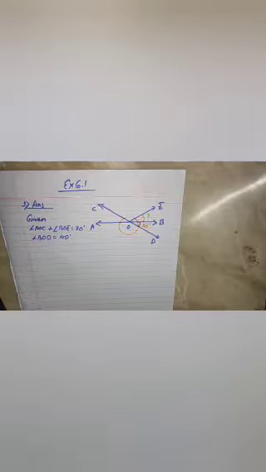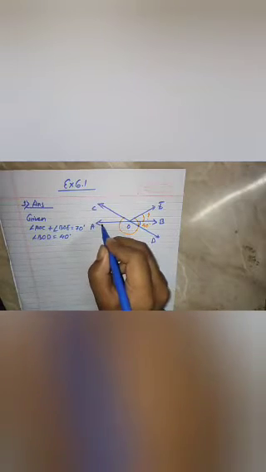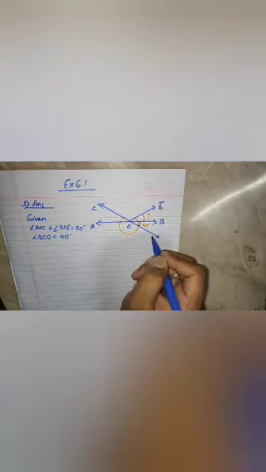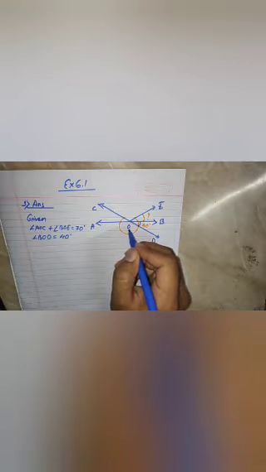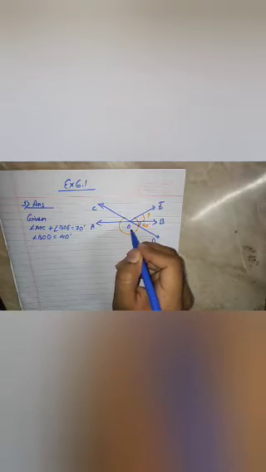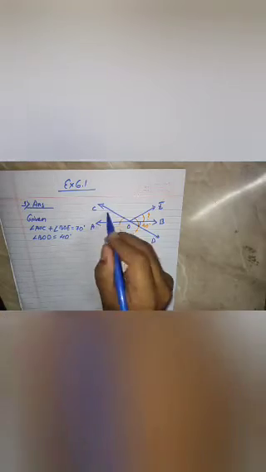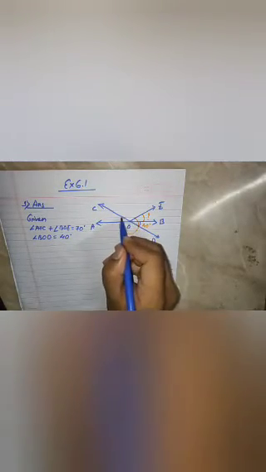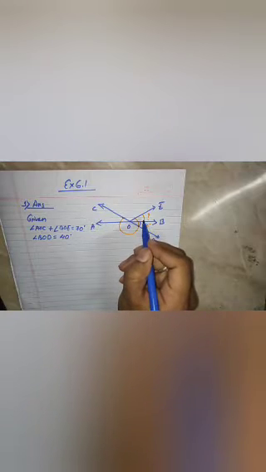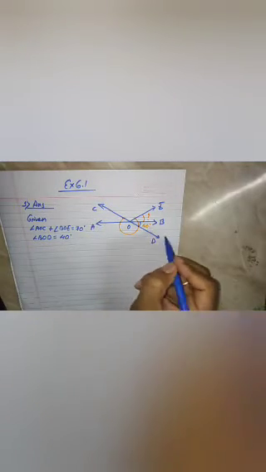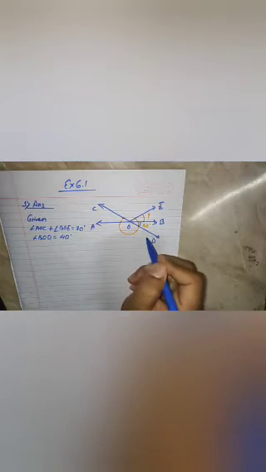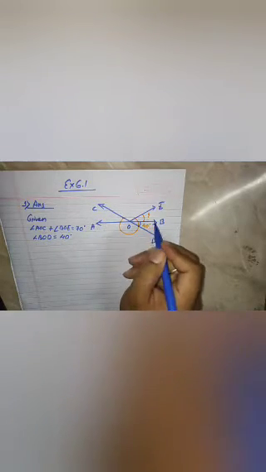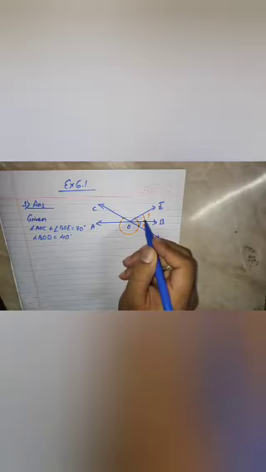Okay. So now we are going to discuss the first question from Exercise 6.1. The question is given: AB and CD intersect at O. So here it is AB and here it is CD. These two lines intersect at O. Then we are given AOC plus BOE, that means this angle and this angle, is 70 degrees. Angle BOD equals 40 degrees. So find BOE, which is this angle, and reflex COE.